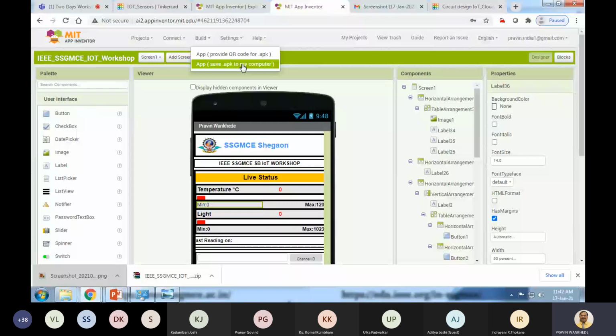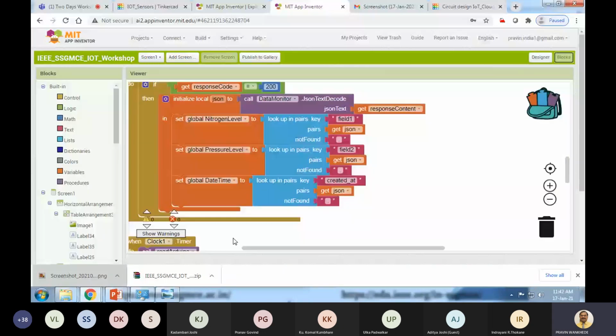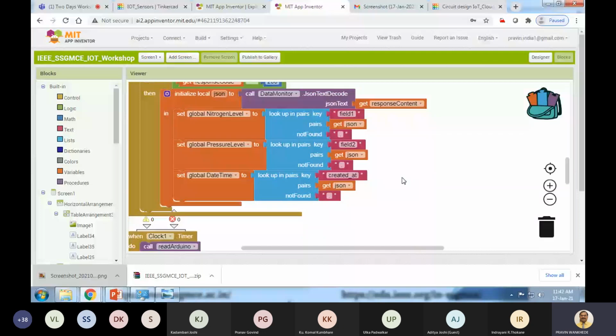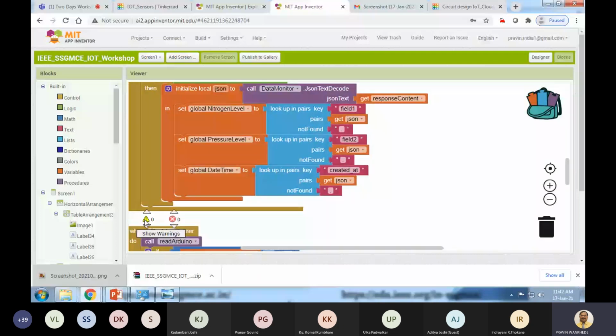If there are any errors, it will also tell you that there are some errors in your blocks, and it shows them in the blocks themselves. Let me show you. Here it shows how many warnings there are, 0, and how many errors there are, 0. If there are any warnings or errors, it will show them here.